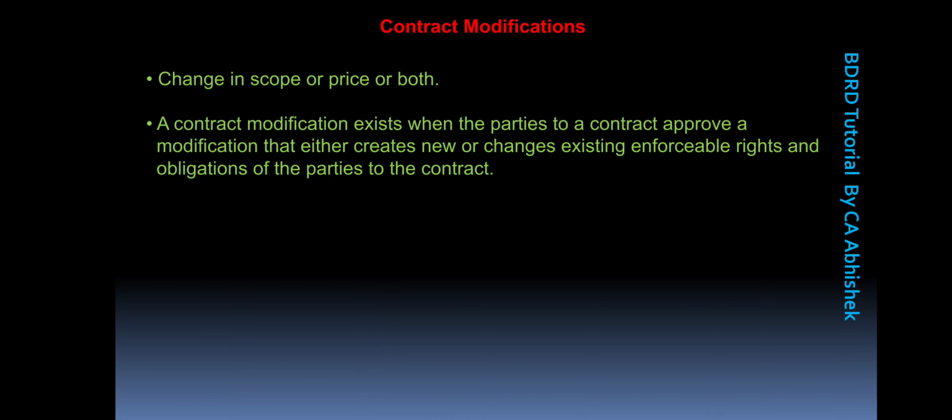So suppose I entered into a contract with an architect and he has decided to construct a 5-story building for me, and in the later part of the contract he has promised me that we are just modifying our contract, and I will be constructing you a 7-story building, and out of those 7-story building I will be taking the top floor.